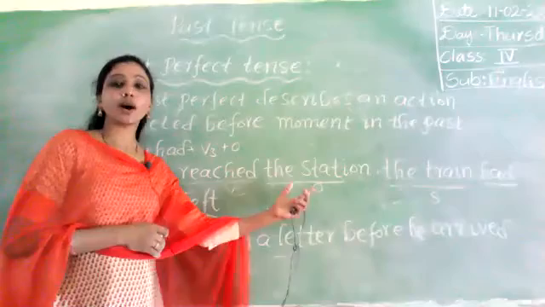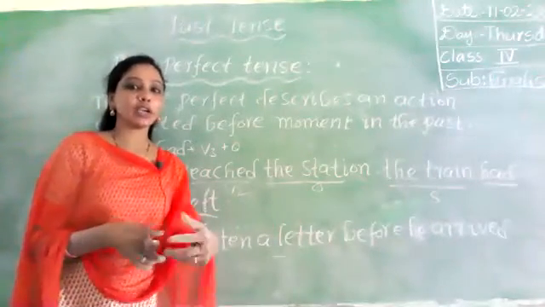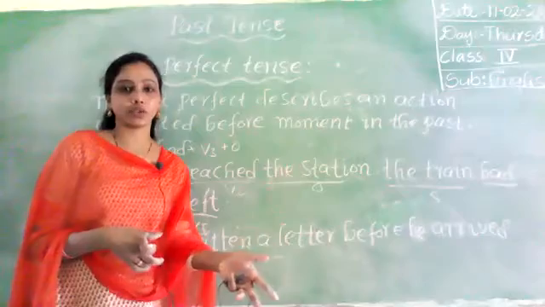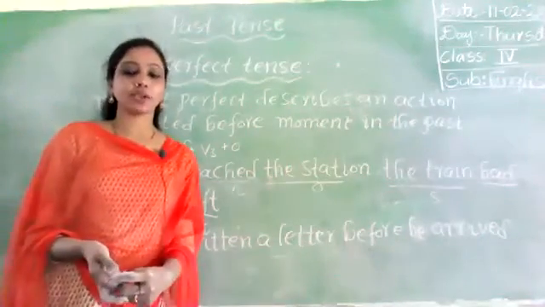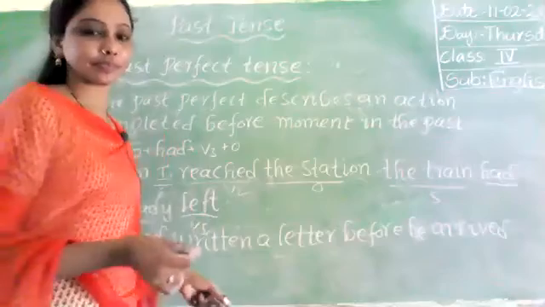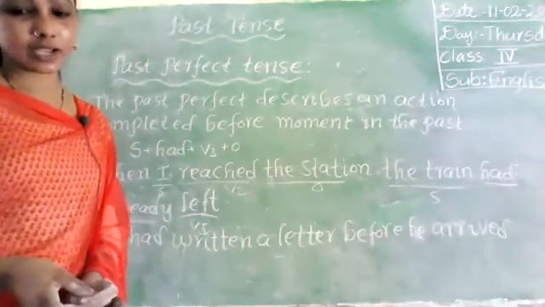Okay, so in the past perfect tense we will discuss two actions. One should be already completed and one should be just completed action. Okay, so these two actions we will discuss in the past perfect tense. Is it clear, students? Right.